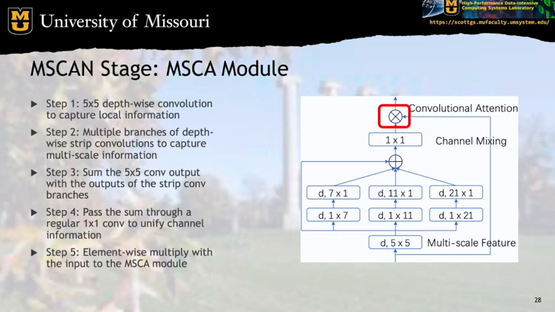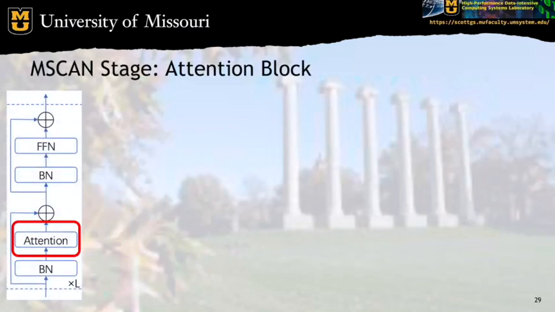So the output of that pointwise convolution is the attention map, which is then element-wise multiplied with the input to the module. We can think of this map as a weighting of what is important in the input of the module. And this importance was generated by looking at the input at multiple scales, ranging from very local to more global. So that was the attention block.